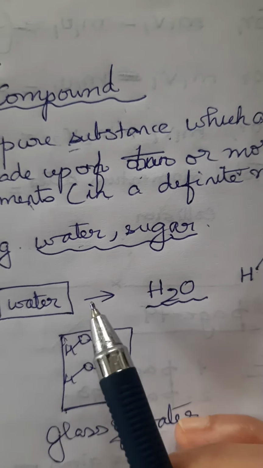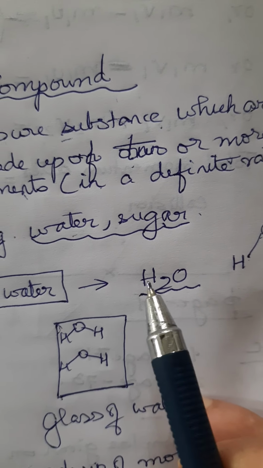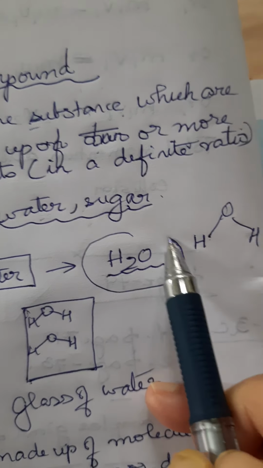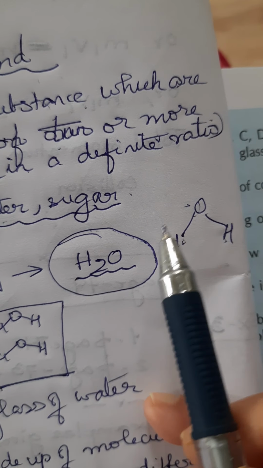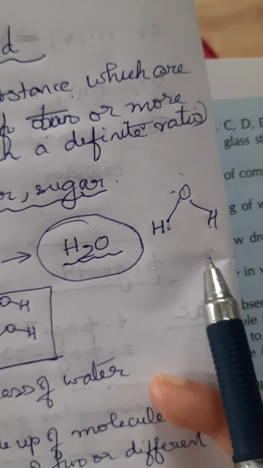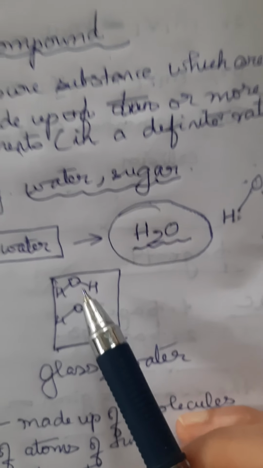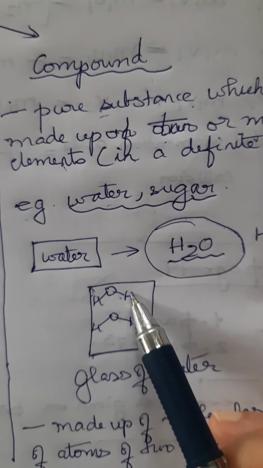This is the formula of water, H2O. H2O means there are two atoms of hydrogen with one atom of oxygen. This is a molecule. These atoms join together, and we call this a molecule of water. In a glass of water, there are many molecules of water. So this is a compound.